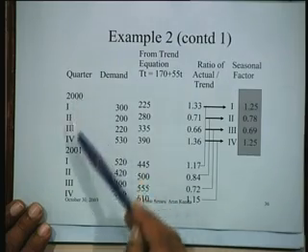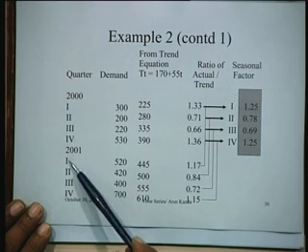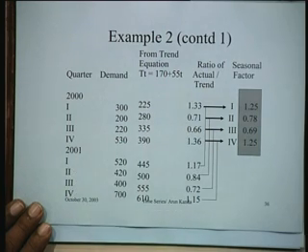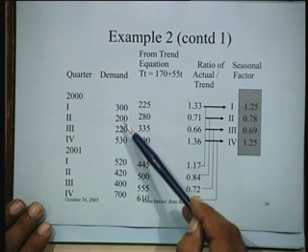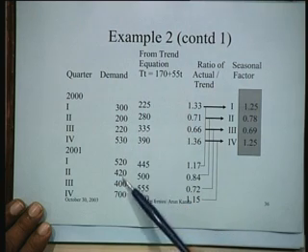So how do we get the factors from this particular situation? What we do is we have these 4 data points, or these 4 seasons, for 2000, and 4 for 2001, and the demand is 300, 200, 220, 530 and so on.